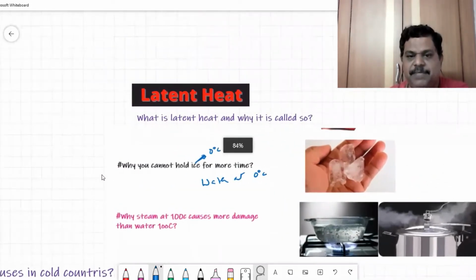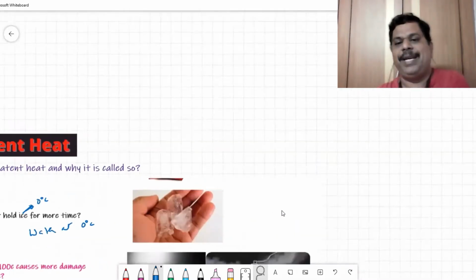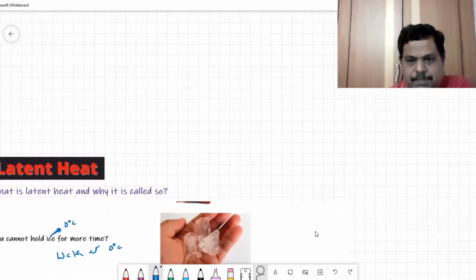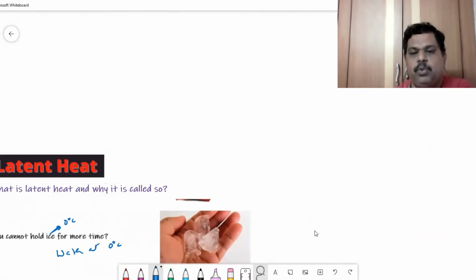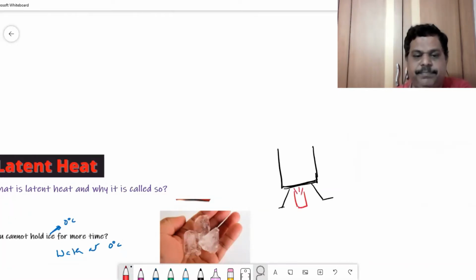First, let us focus on what is latent heat and why it is called latent heat. To understand that, let us take a beaker. In this beaker, I'm going to take some ice and place it on a retort stand, where we heat it with the help of a burner.